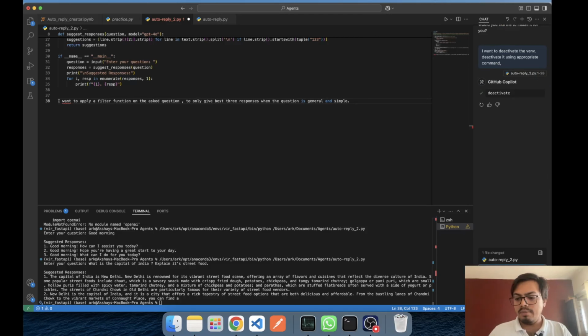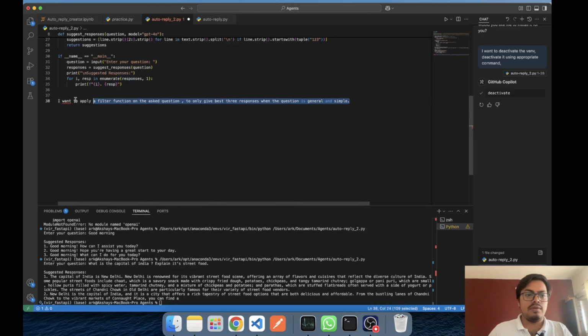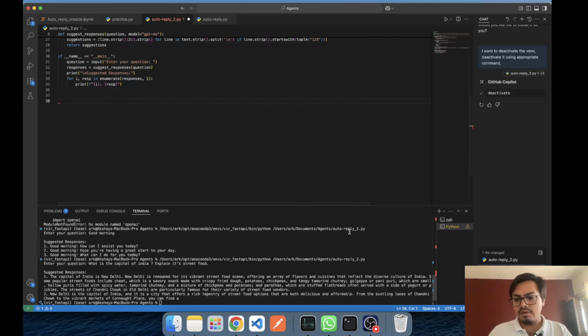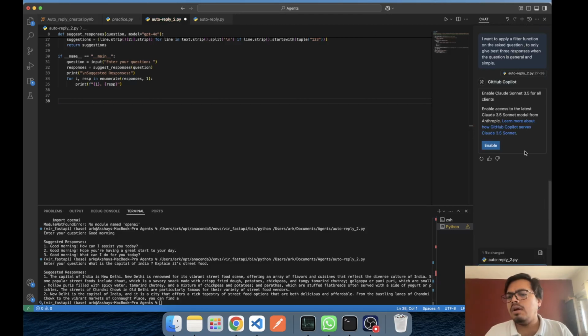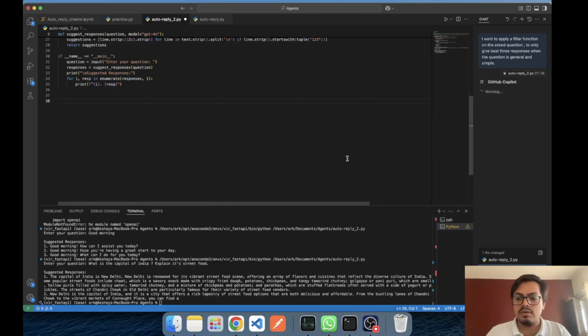Okay, I'm moving it back to agentic mode, and this was my question. Okay, here I applied that question. Enable. I don't want Sonnet. I want GPT-4o. So let me ask it again. Okay, now let's see what it does.